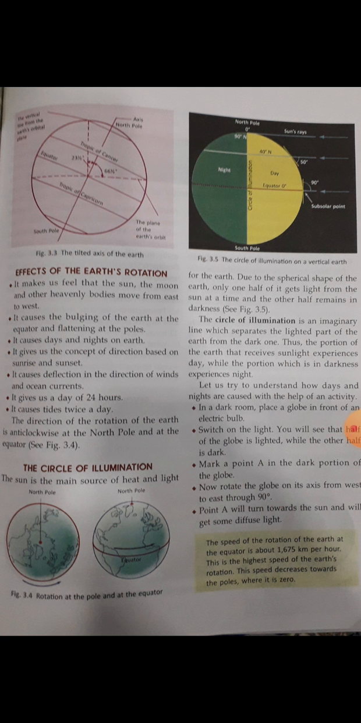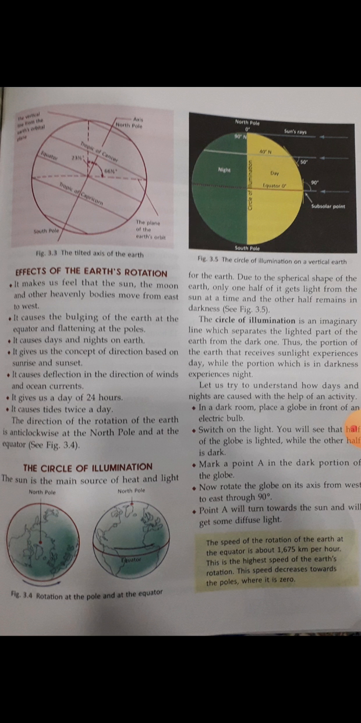The circle of illumination is an imaginary line which separates the lighted part of the earth from the dark one. Thus the portion of the earth that receives sunlight experiences day, while the portion which is in darkness experiences night.